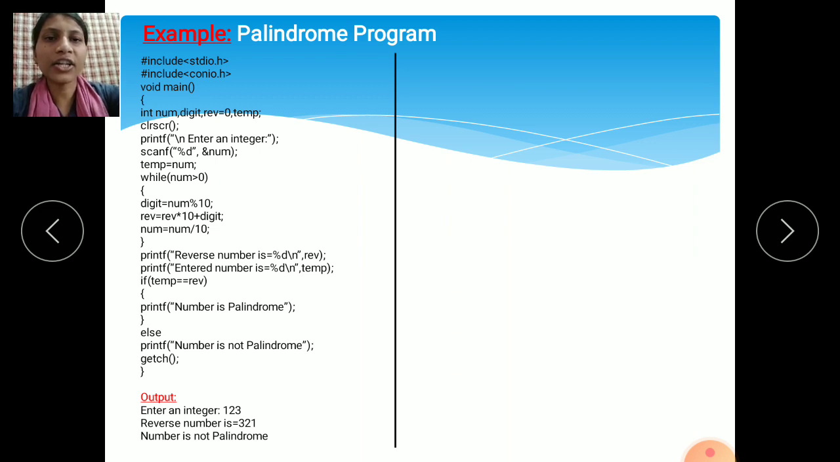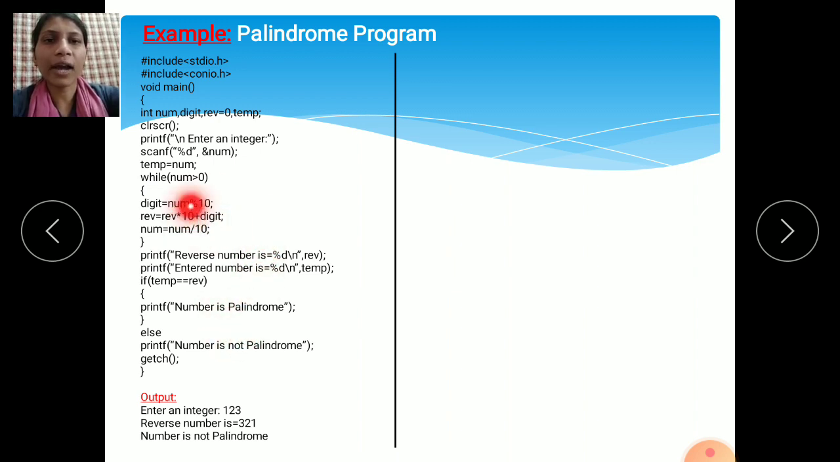Then while, this is the condition: num is greater than 0, means whatever number you have entered is greater than 0. This is a while condition. If this condition is true, it comes inside the loop, and whatever set of instructions you have written within the loop will be executed again and again until the condition becomes false. If the condition is true, the following part is executed again and again. This is called a loop. If this condition is false, it comes out of the loop and the further part will execute.